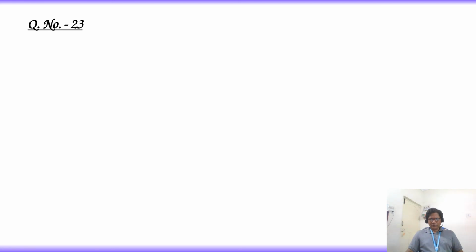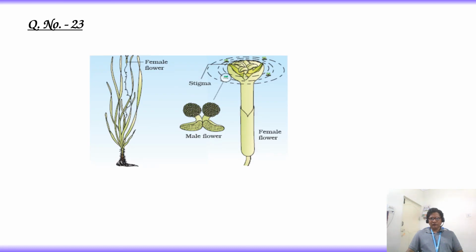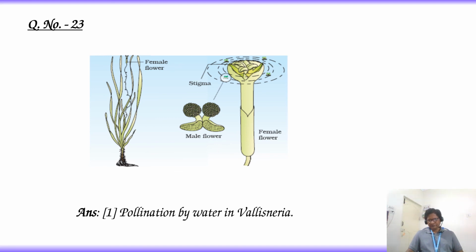Question number 23. The following figure represents... So in this 23rd question, the following figure or diagram is given. This diagram represents pollination by water in Vallisneria. That is answer option 1.